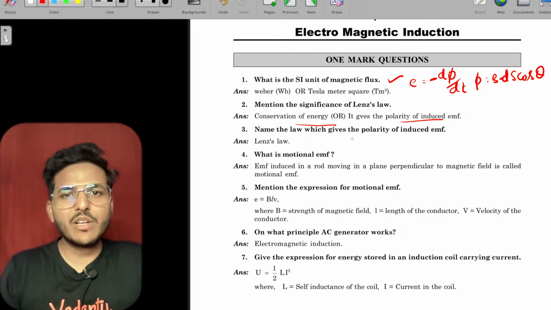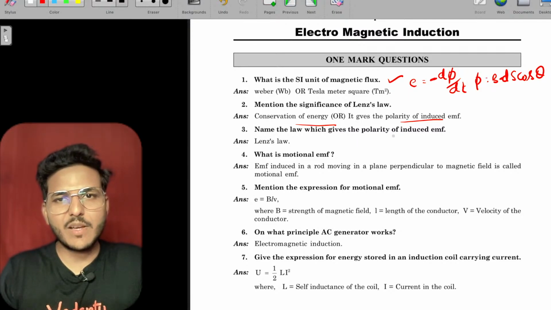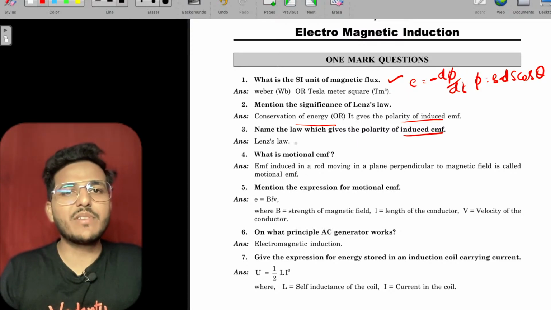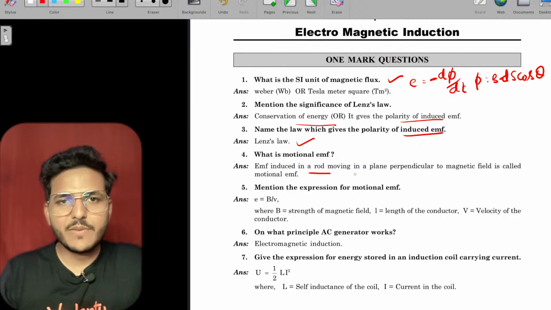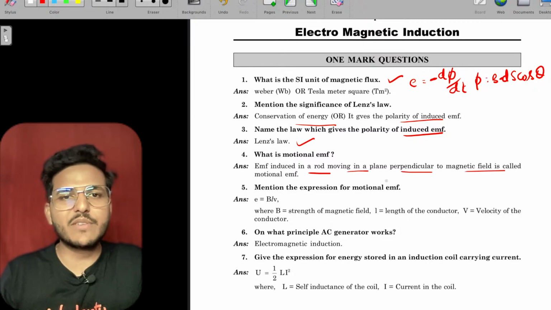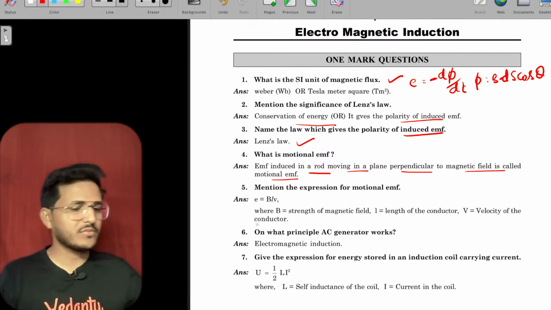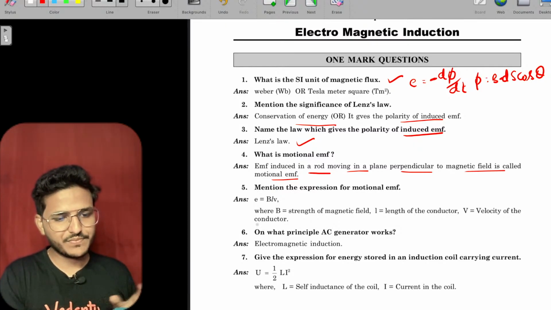Name the law which gives the polarity of induced EMF: Lenz's law. What is motional EMF? The induced EMF in a rod moving in a plane perpendicular to a magnetic field is called motional EMF.